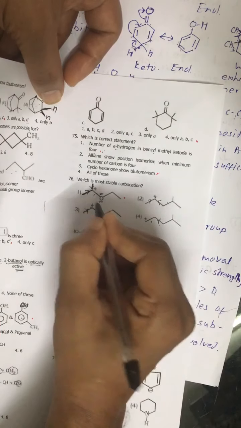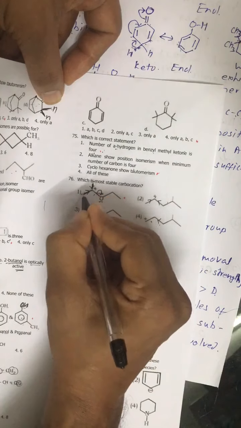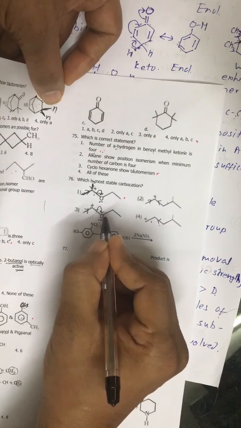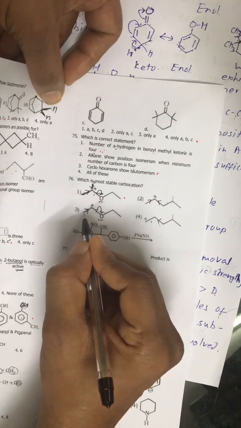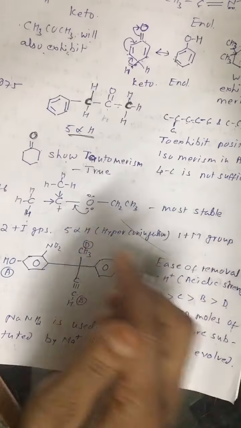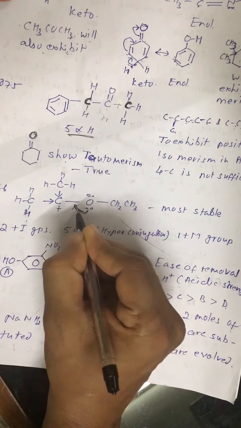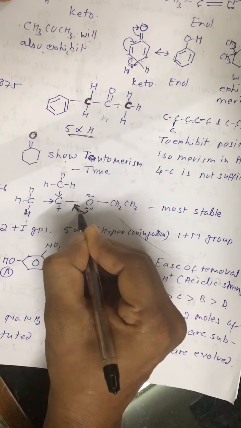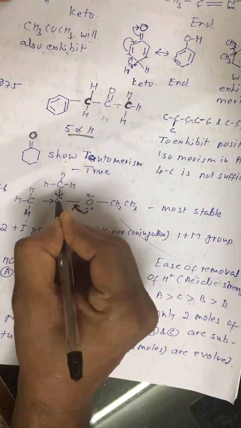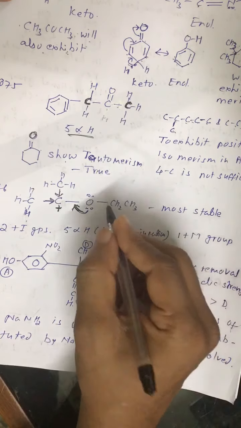So the first structure is having plus M effect, alright, 2 plus I and 3 plus 3, 6 alpha hydrogen. So obviously this structure is more stable. Here we have 1 plus M effect and 1 plus I and 3 alpha hydrogen only. So the first structure is most stable. This is structure number 1 having plus M effect, this is plus M effect by oxygen. So it will stabilize the positive charge, and these are the 2 plus I groups and 3 plus 3, 6 alpha hydrogen. So this is most stable.